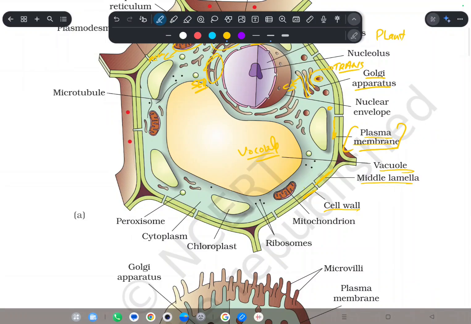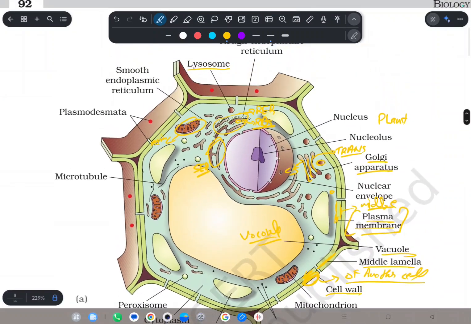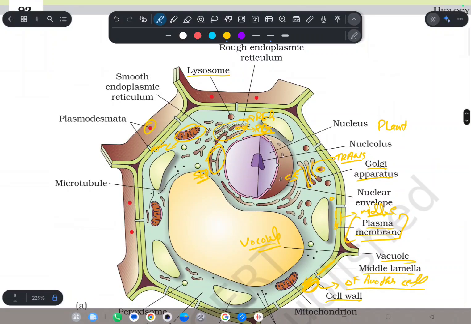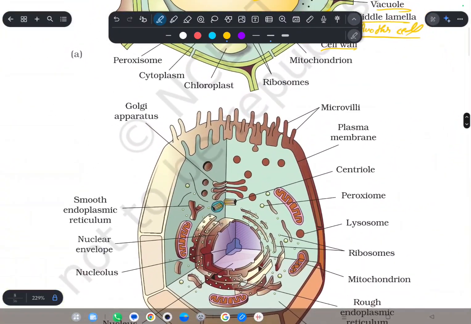This one is also a cell wall, but of another cell. And here this line is the middle lamella, the layer between two cell walls. And this is the plasmodesmata, the connection between two plant cells. Okay, sorry for the bad handwriting.